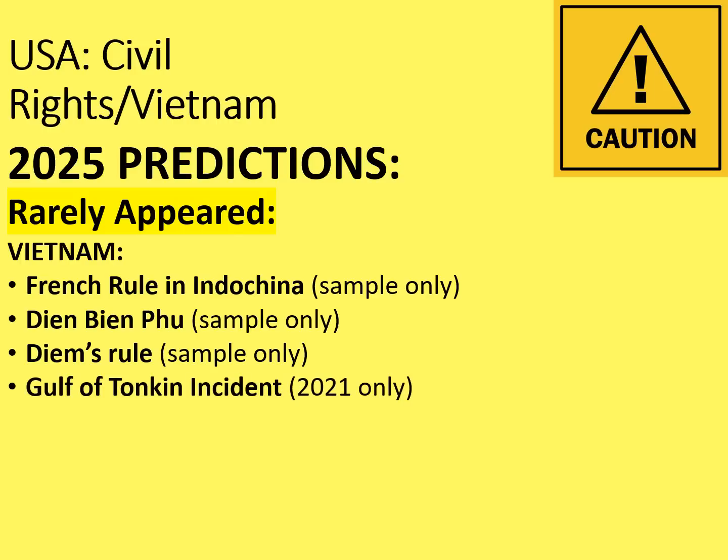The Gulf of Tonkin incident has appeared a little bit more recently in 2021, but that's still 4 years ago, and it's only appeared once as a pretty important turning point. So if there was a question about the reasons why America got involved in the Vietnam War, this would probably count for that. The Tet Offensive, another really famous part of it. Now this would have been relevant to last year's question on the failure of the US to defeat the Viet Cong, sure, but in terms of having its own discrete question, it hasn't done really since 2018.